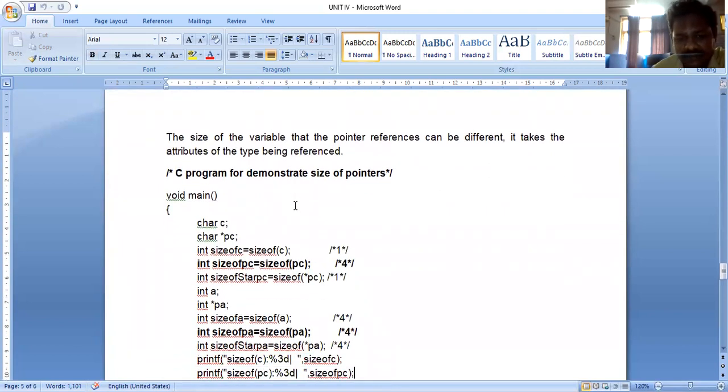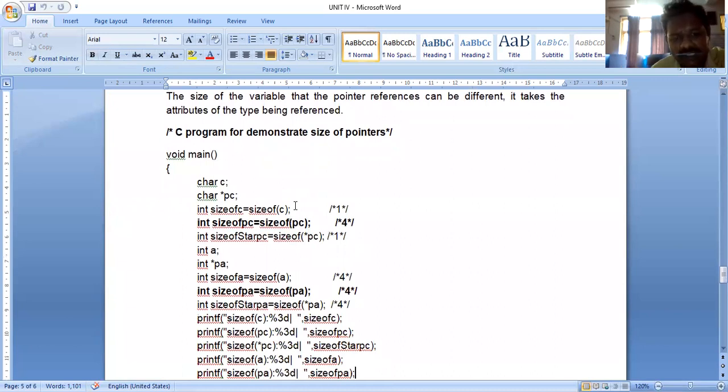Remaining as usual. Here, see: size of star PC, size of C, and size of star PC. The first one and the third one are the same, so that is not important for us. Only the second one is important for us. These two are highlighted here; those two steps are important. All pointers have the same size.